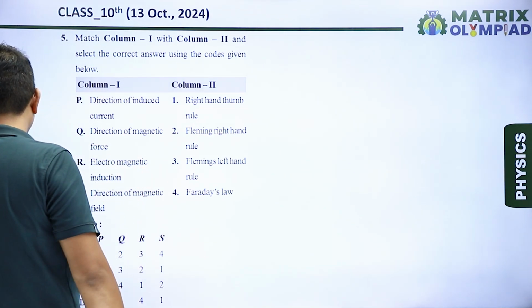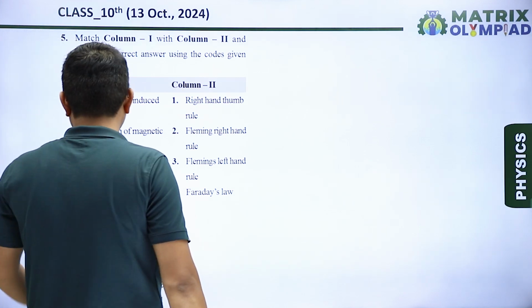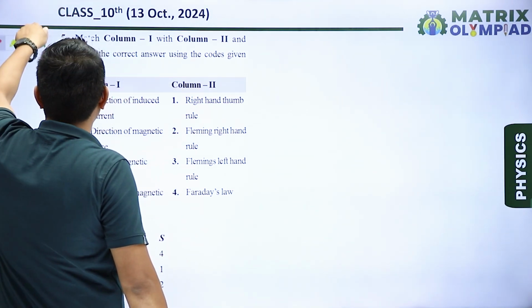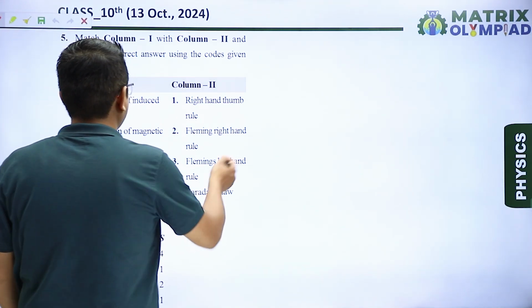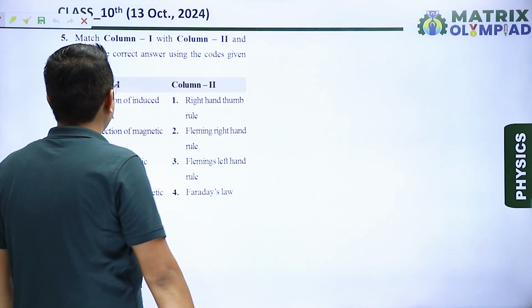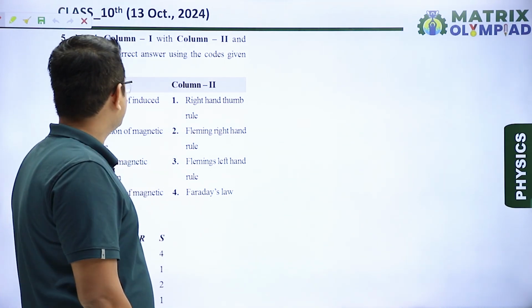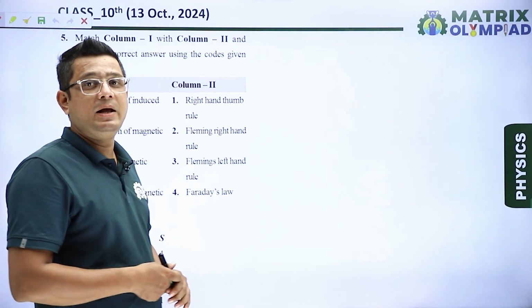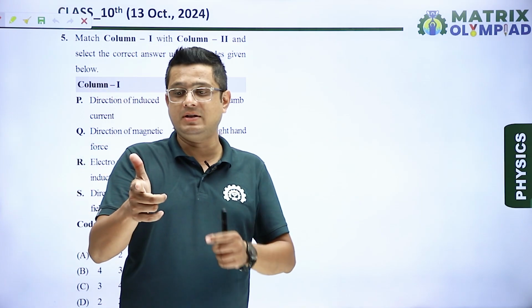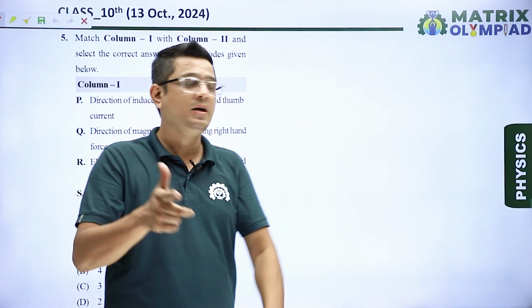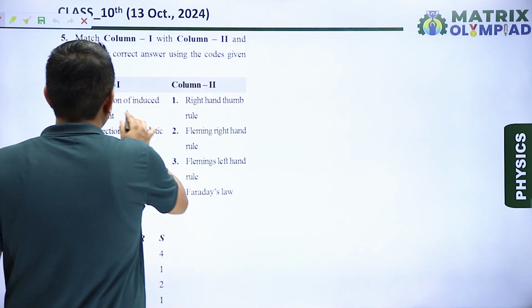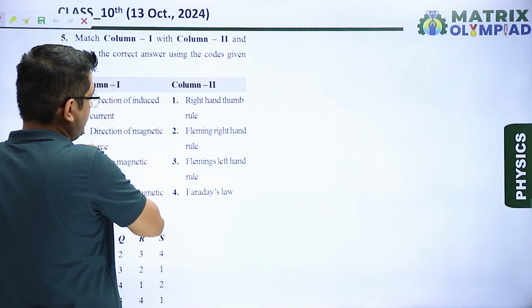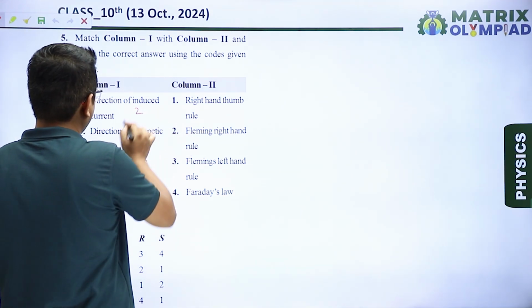Question number 5. So in column 1, some quantities are given which we have to match with column 2. Direction of induced current. So direction of induced current is given by Fleming's right hand rule, which states FBI. Okay, so for P I will write 2.